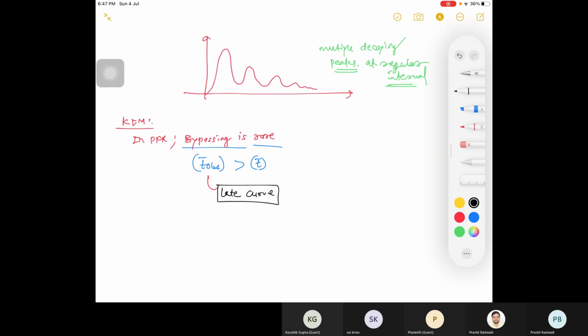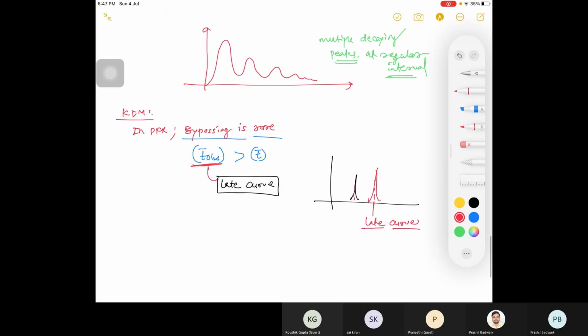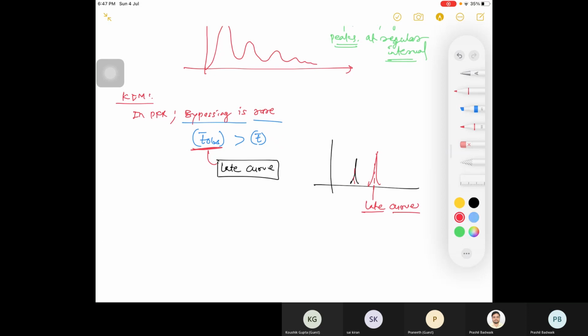Are you guys agree with this? Late curve. Instead of getting the curve here, you will get the curve later because your time has increased. So this you can say late curve. Now, we had come till here. What I told you, in PFR, bypassing is rare. It is showing you 3 cases. First, instead of bypassing, you can get a late curve.